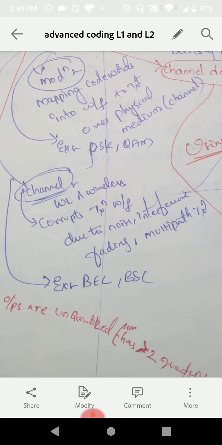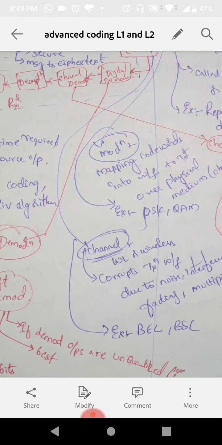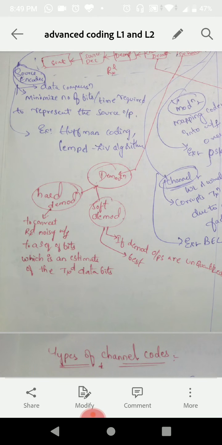And generally we have two types of channels, the binary erasure channel and the binary symmetric channel. And the next one is digital modulation and demodulation. In digital demodulation, we have hard demodulation and soft demodulation.